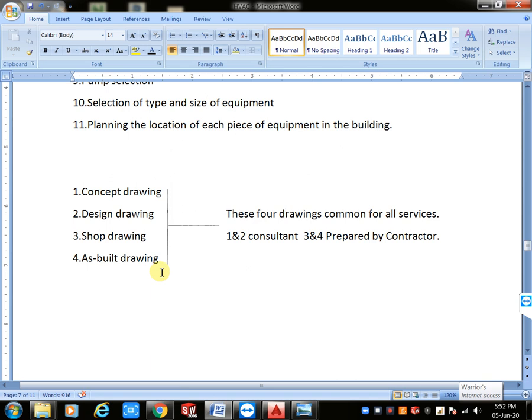For that purpose, drawings 3 and 4 are prepared by the contractors. Why? Because contractors are doing the entire construction. That's why these two drawings are maintained by the contractor and the above two drawings are maintained by the consultant. Consultants are a third-party designing party only. After designing they give the quotation to the contractor, and the contractor will construct or install the entire designed ducts or any service. Whichever service you take, definitely we want to take these four drawings. That is common for all services. Now, is this topic clear?